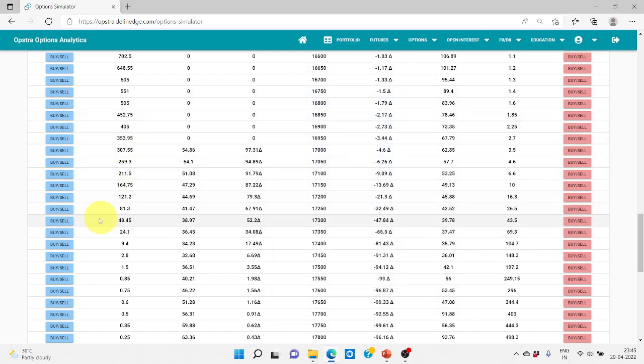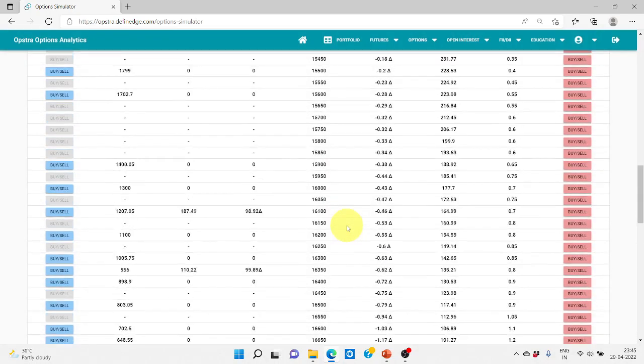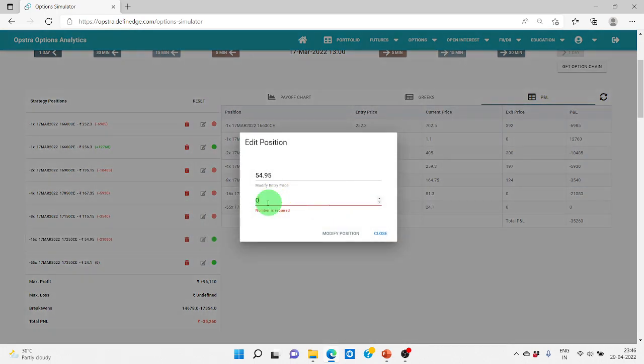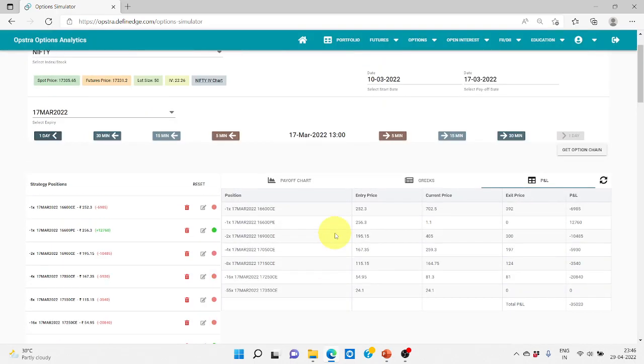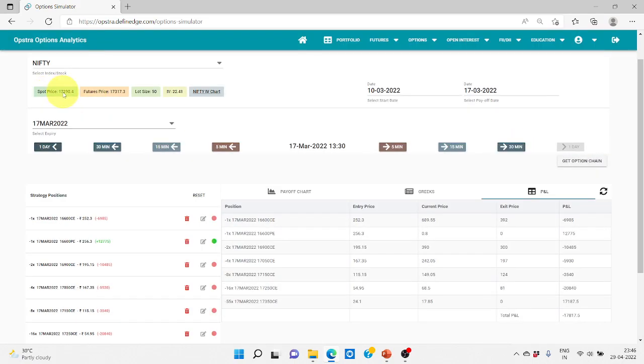So we'll sell 55 lots here, and we are going to close this position at 81. Now both are out of the money. We'll see, if the market again goes above 17350, then we'll be in loss, but the market is coming down.